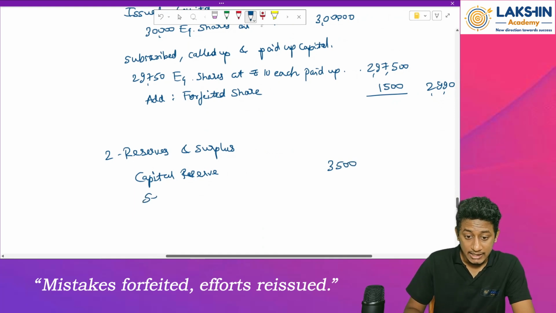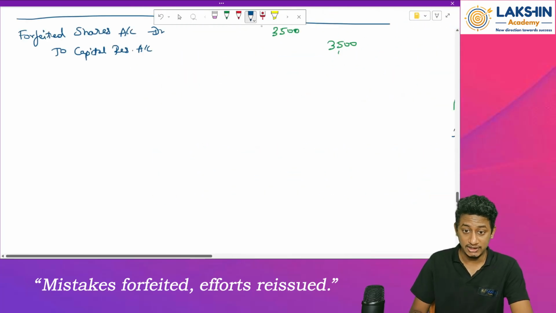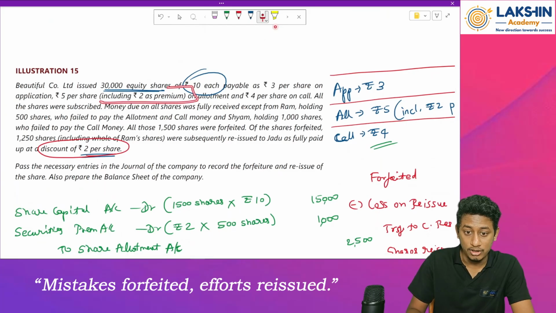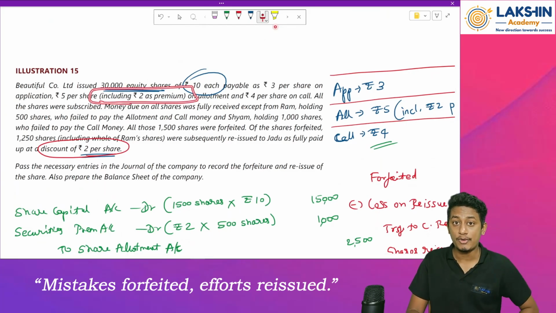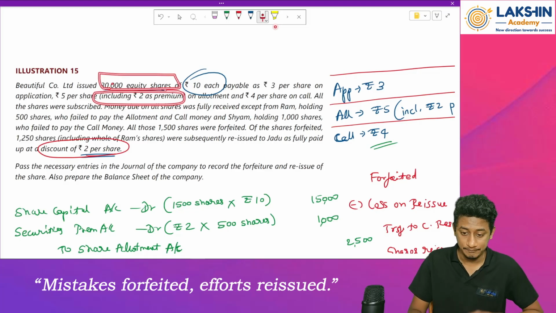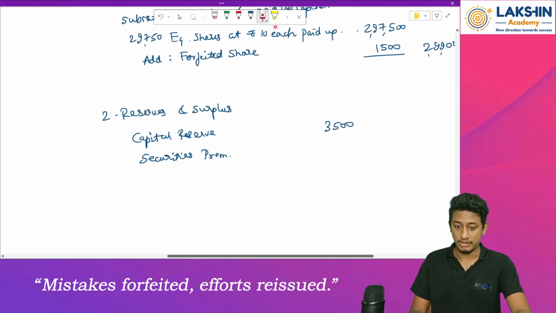Then securities premium account. Why? Because as per the question, the shares are issued on premium, right? But now how much amount to transfer over here? 30,000 shares were issued on 2 rupees premium, right? So I just make a small working note over here.